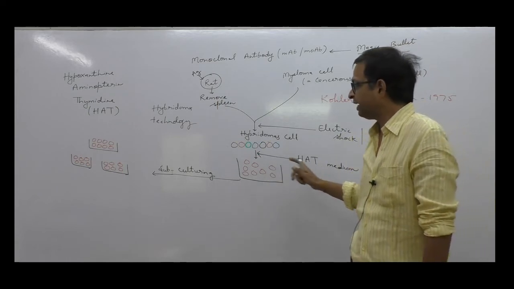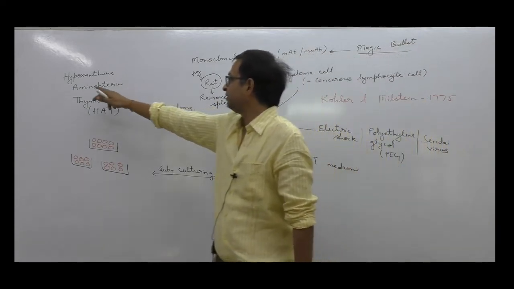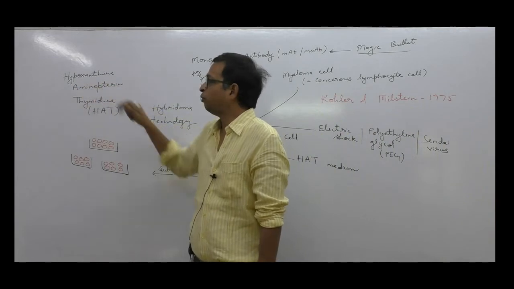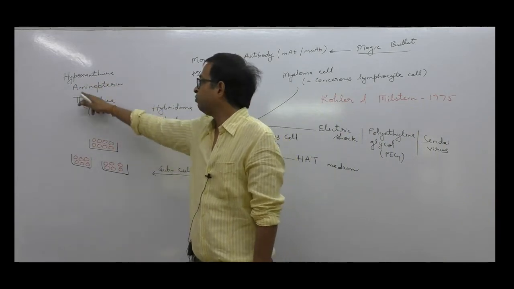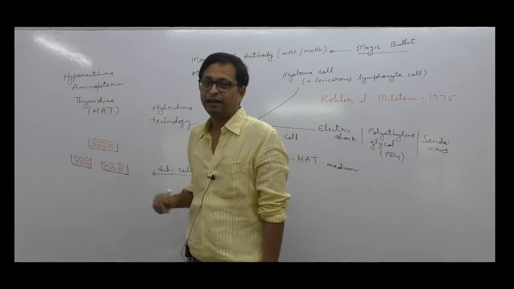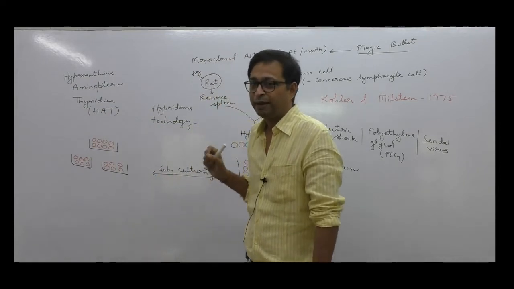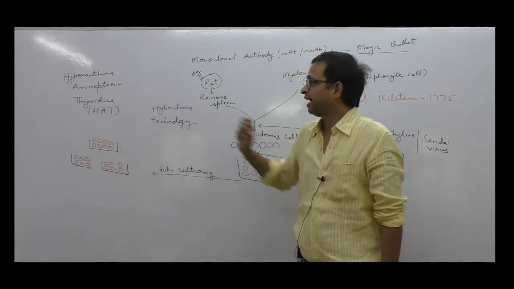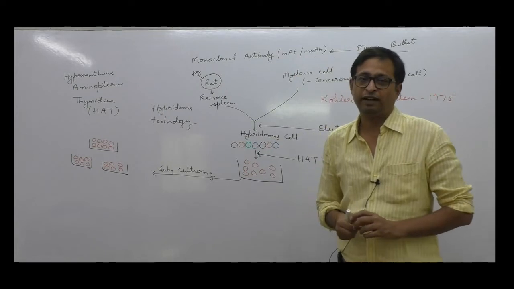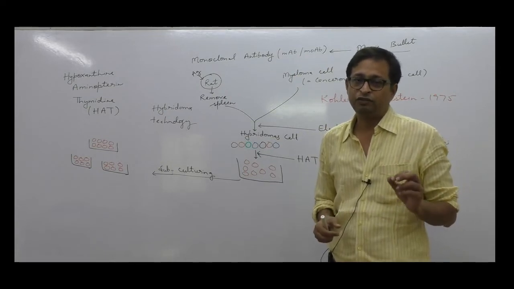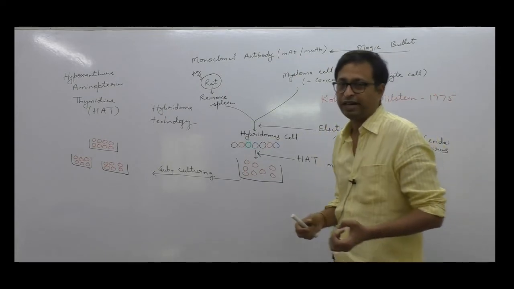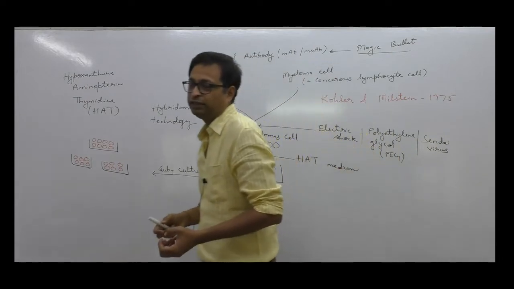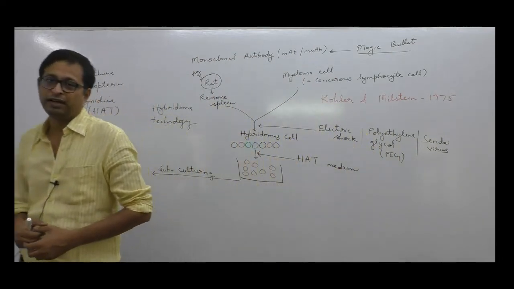What is HAT medium? Here I have written the full form of HAT: hypoxanthine aminopterin thymidine. This HAT medium is used to separate the particular hybrid cell which is producing an antibody against a particular antigen.